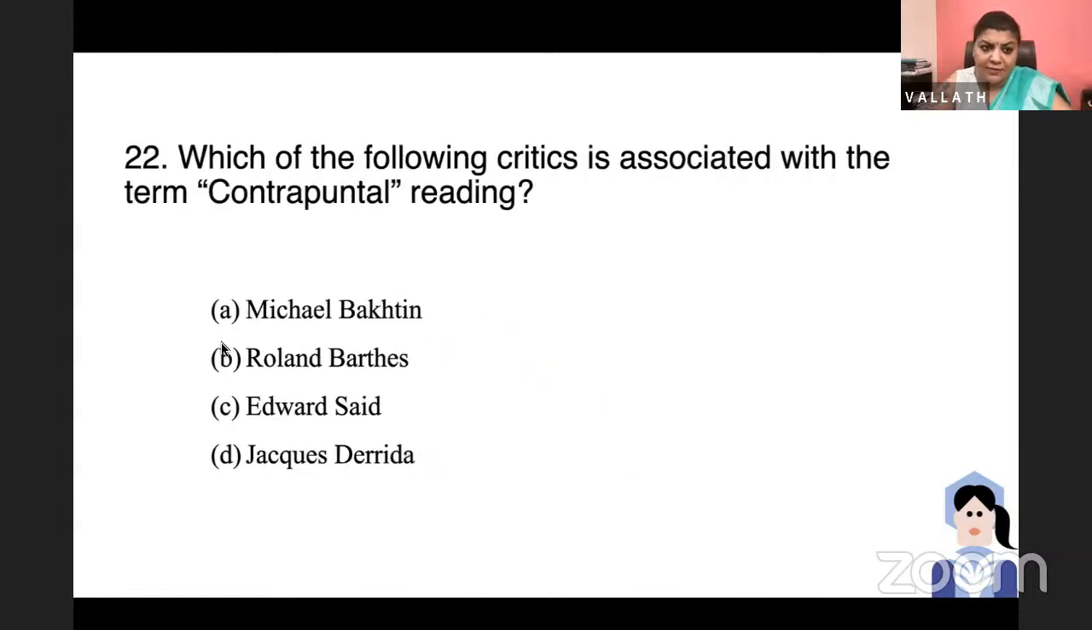Ankita, your question last. Which of the following critics is associated with the term contrapuntal reading? Is it Mikhail Bakhtin, Roland Barthes, Edward Said, or Jacques Derrida? This theorist very famously did a contrapuntal reading of Mansfield Park by Jane Austen in Culture and Imperialism. Contrapuntal reading means looking at the elements of the colonizer as well as the colonized, from both perspectives. And it is Edward Said, the Palestinian writer.